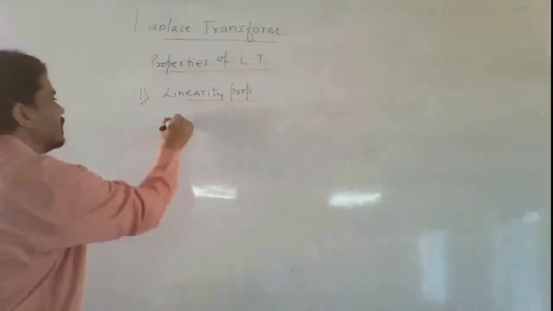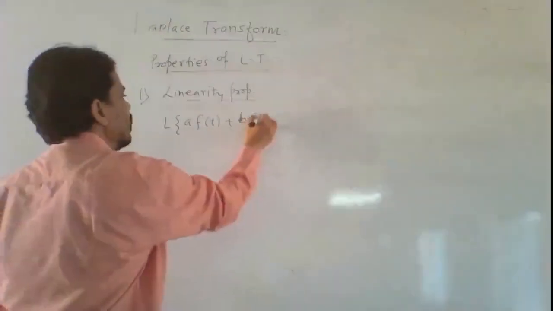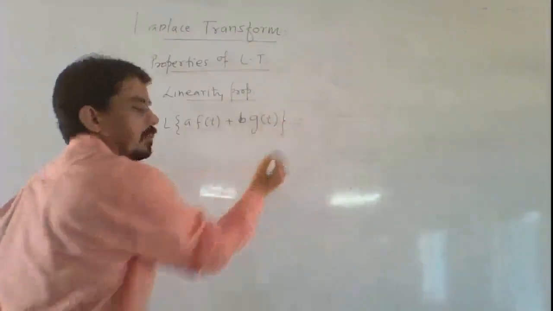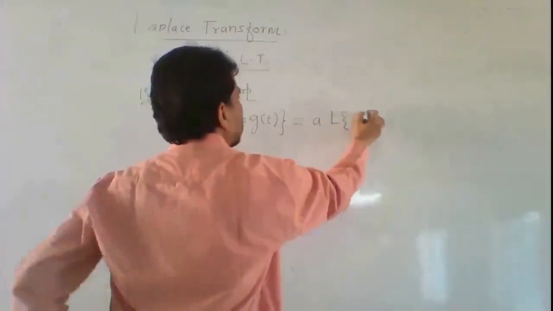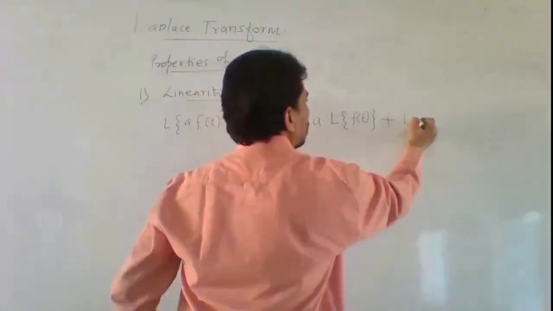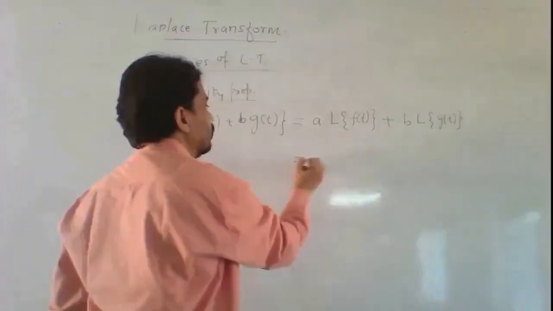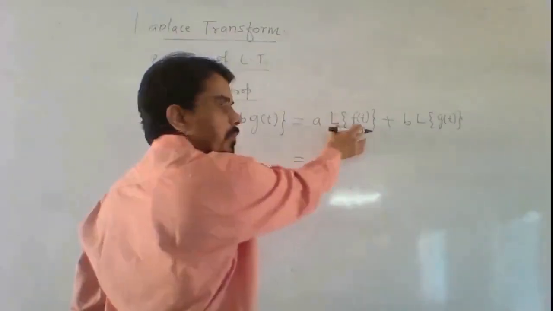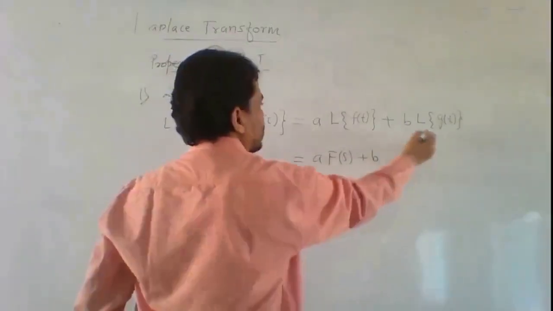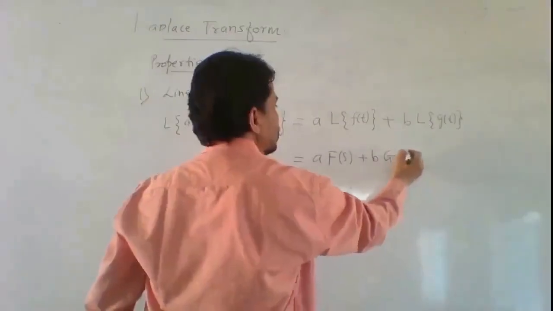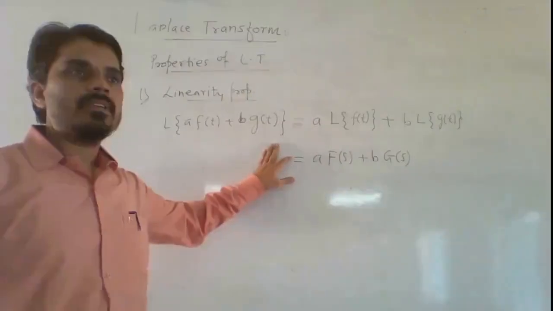Then Laplace transform of a f of t plus b g of t is equal to a into Laplace transform of f of t plus b into Laplace transform of g of t, or it is equal to a into f of s plus b into g of s. So this property is called the linearity property of Laplace transform.